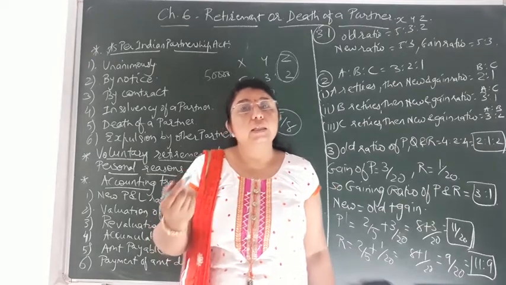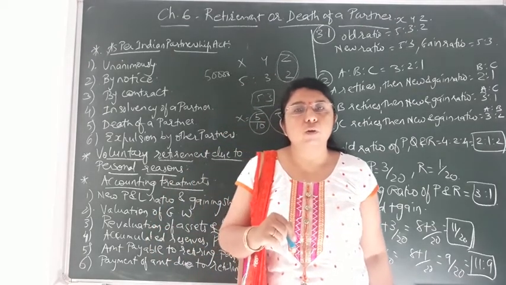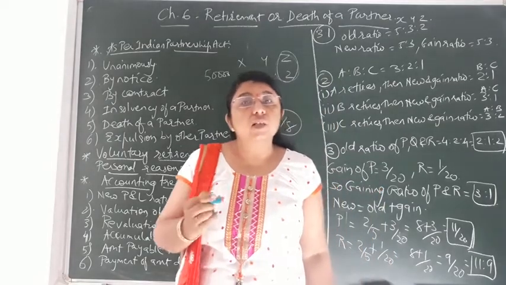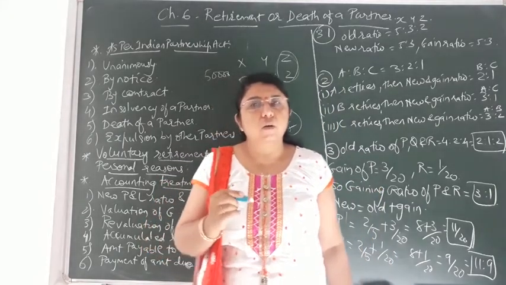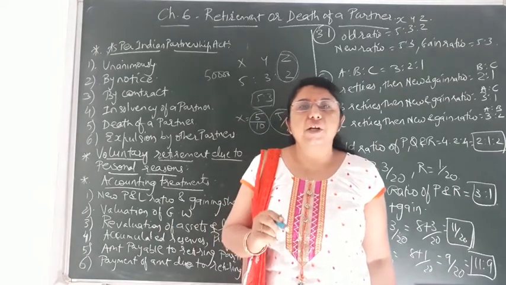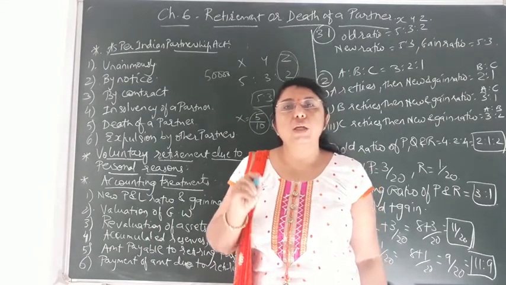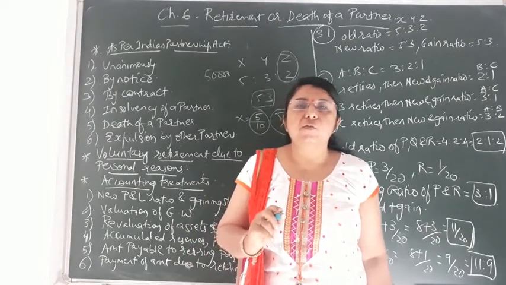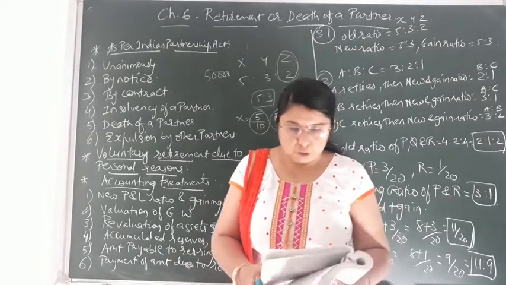So he is getting interest on that loan also from the firm. If the rate of interest is not given, then 6%, students please note it down, 6% rate of interest would be given on the loan given by the partner to the firm, in case no rate of interest has been mentioned in the question.